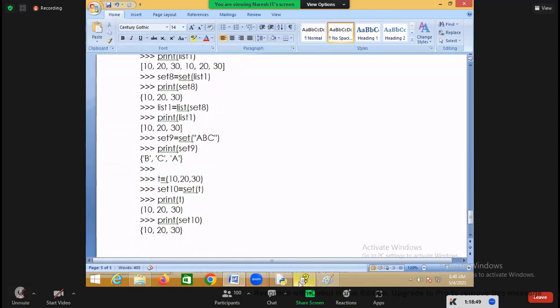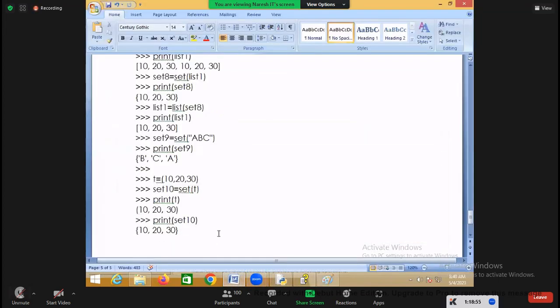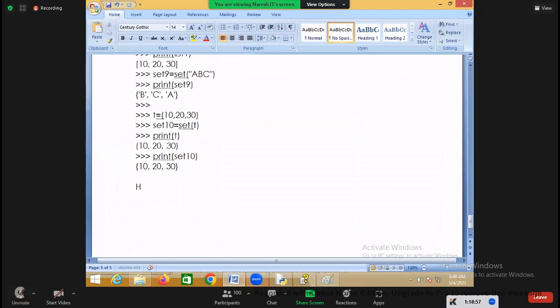Okay, right? Then how to read elements? We'll see all those operations. Then how to read objects from a set? How can you read the objects from a set?